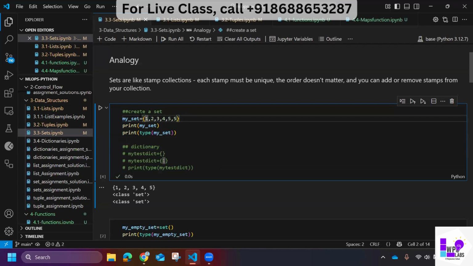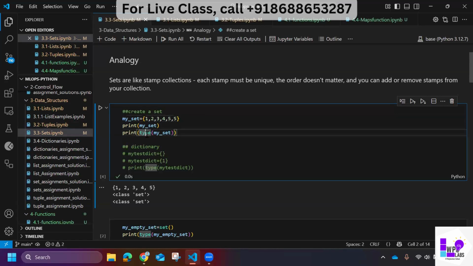So what does this line mean? This line means I'm trying to initialize a set which has these values: 1, 2, 3, 4, 5, 5. Then I'm just printing these, and then I'm checking the type of this particular variable, because you might be confused. Some use this bracket, tuples use round braces, lists have square brackets.